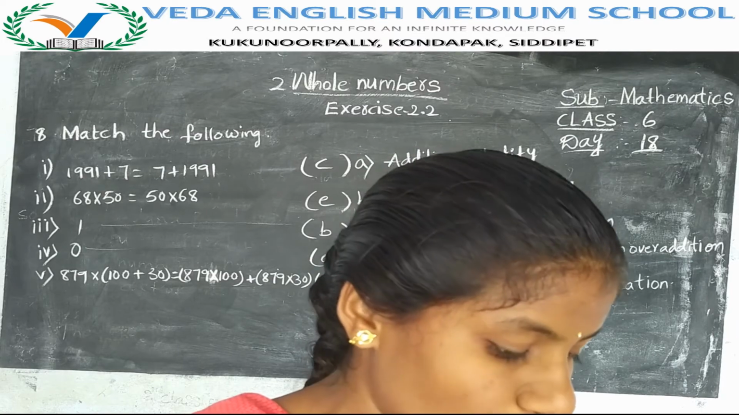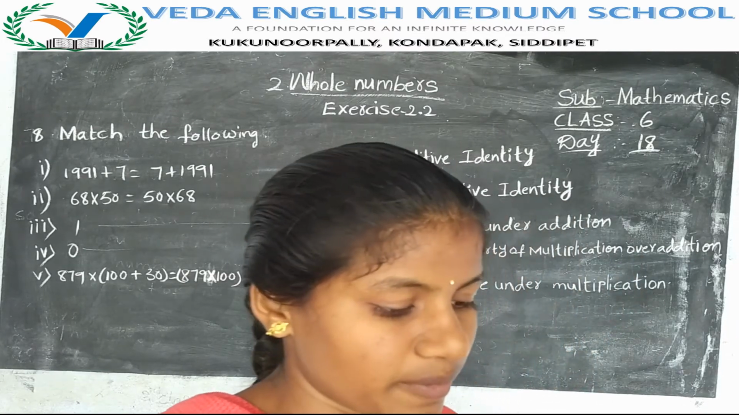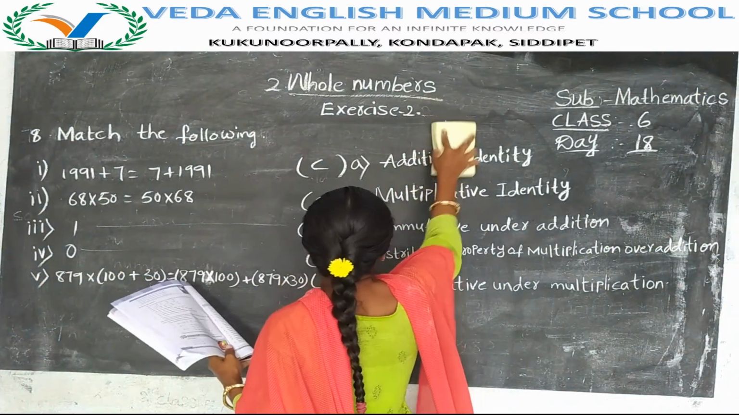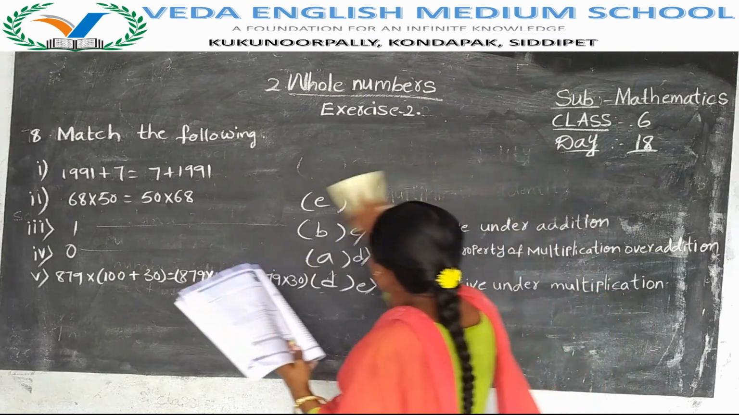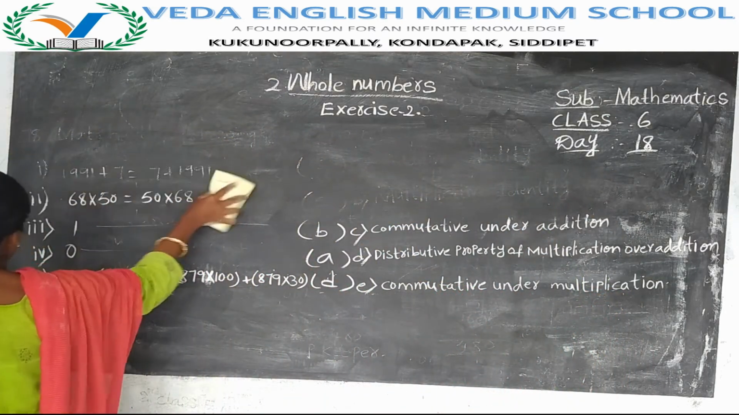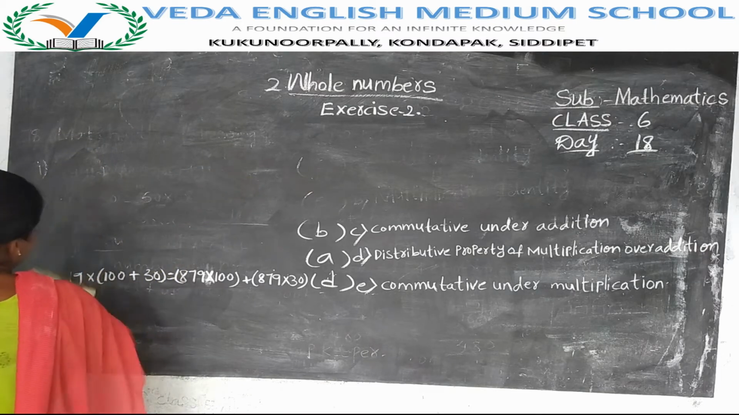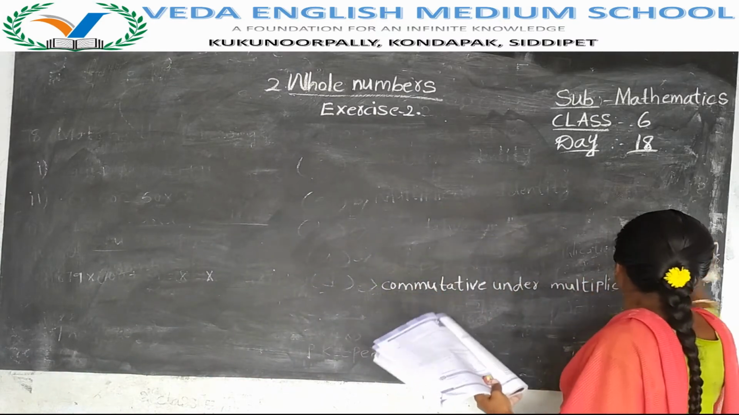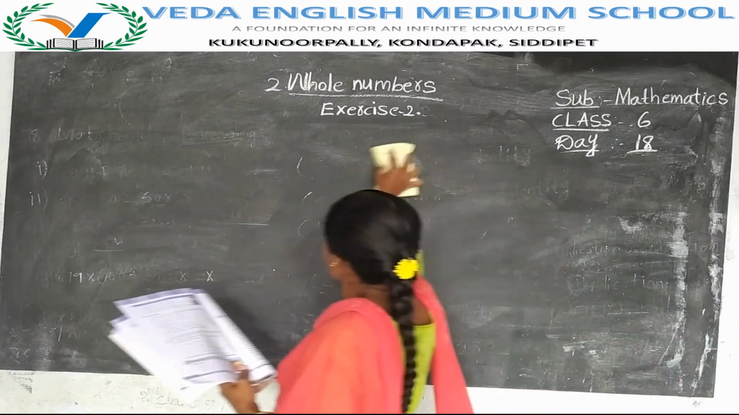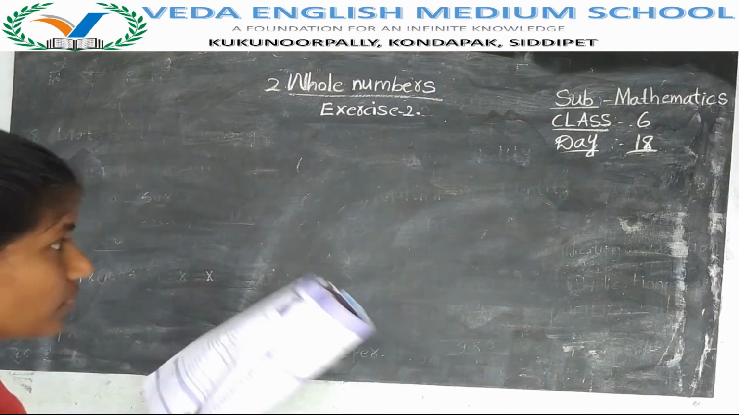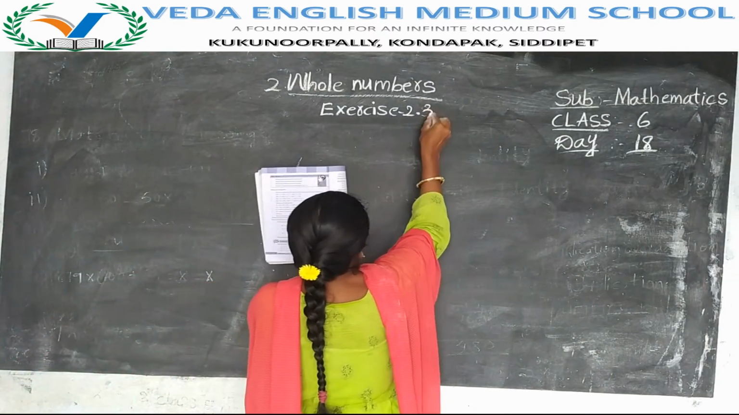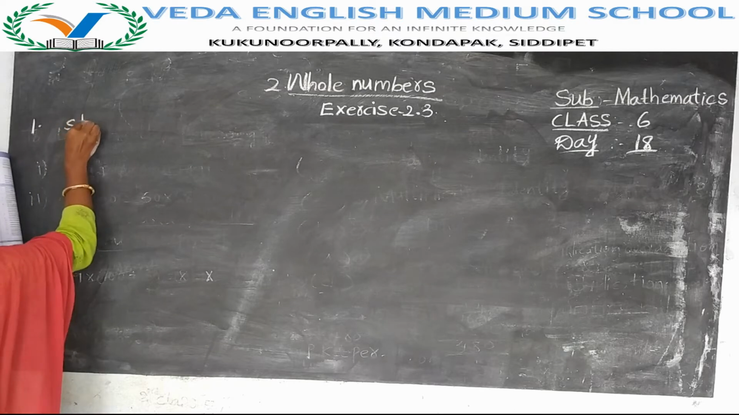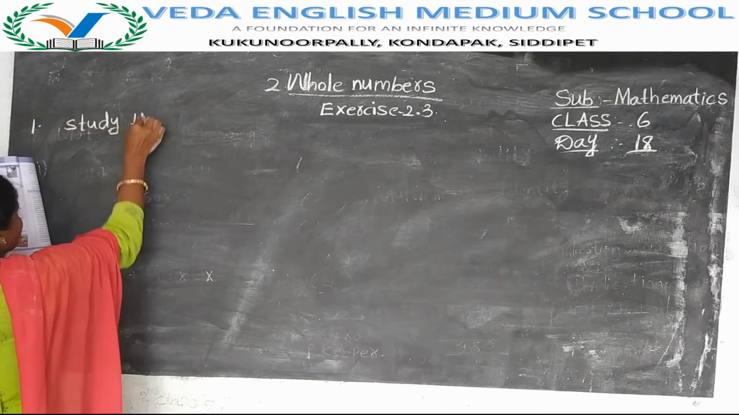Next we have exercise 2.3. In exercise 2.3 we have 5 problems. Only we'll complete that, then the second chapter will be complete. In our next class, we will learn the third chapter. In exercise 2.3, the first question is: study the pattern.